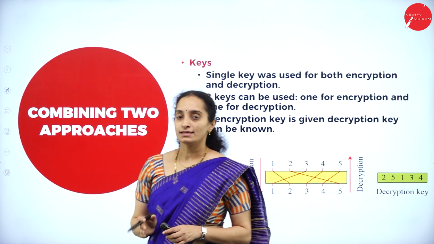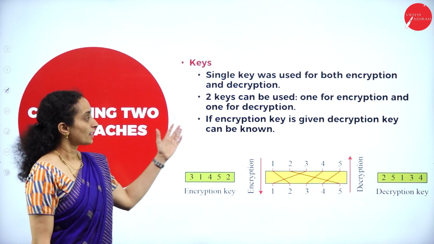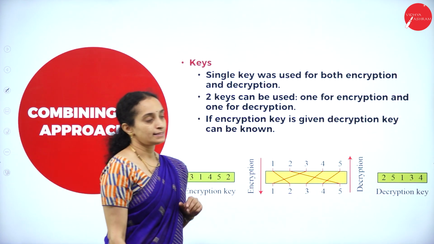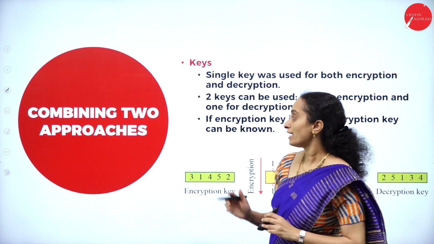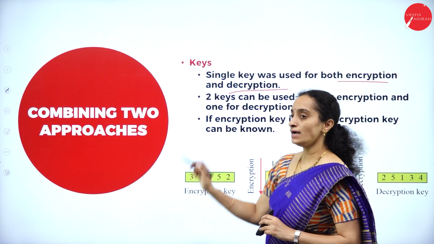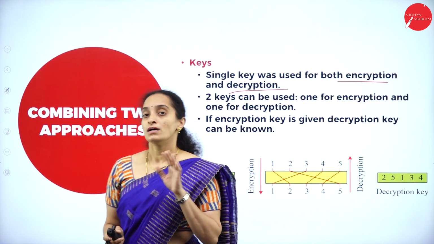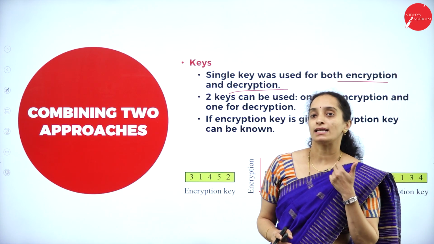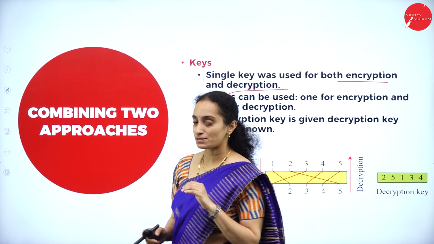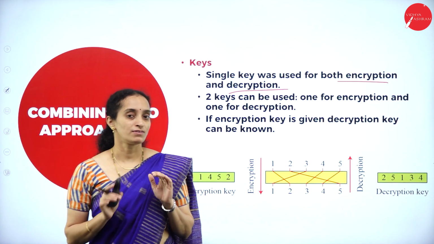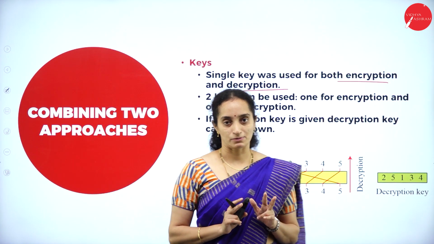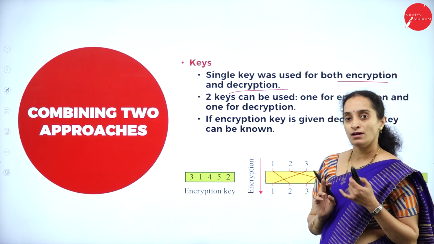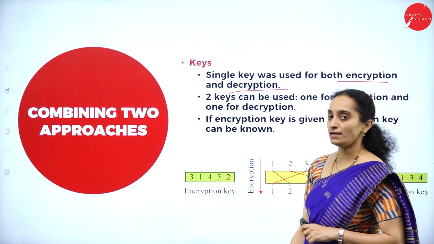Alright. Next, now we shall look at the keys. How do you generate the keys? Okay. A single key is used in both the encryption and the decryption. If you are using more than one key, then you have to look at how do you generate the next key for decryption. But in this approach, we are using the single key in transposition cipher, columnar transposition cipher. We are using a single key for both the encryption and the decryption method.